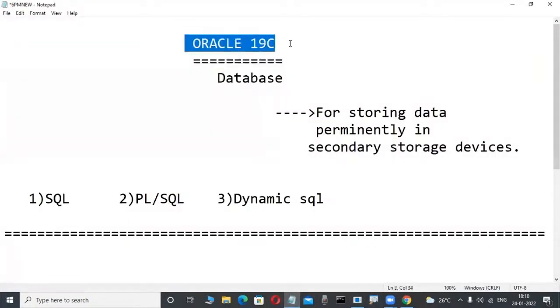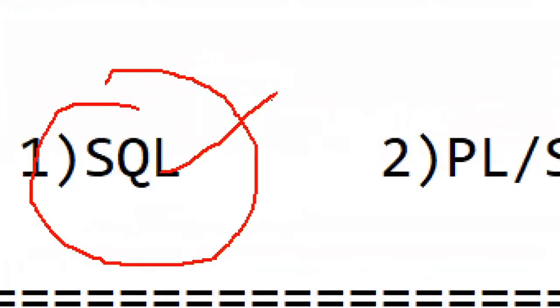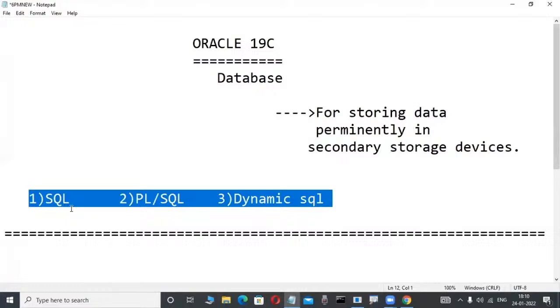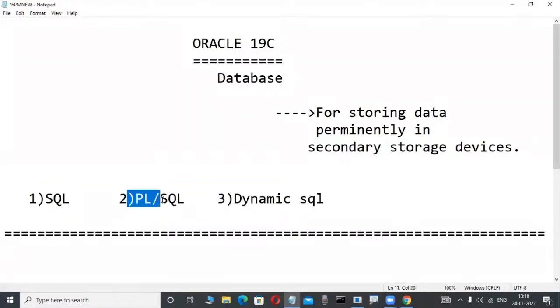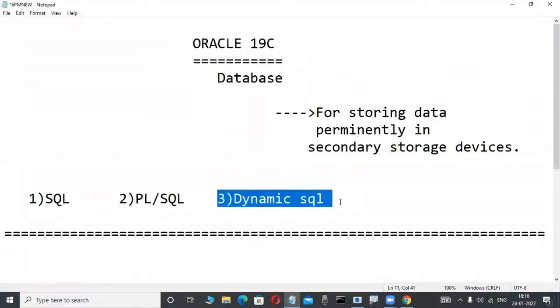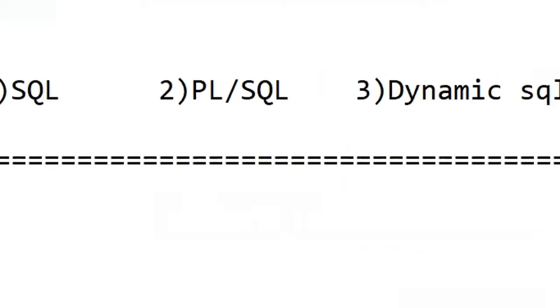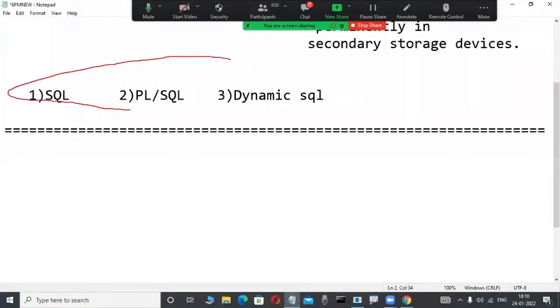For these relational data model products, one universal language is there. What is that? SQL, structured query language. But to operate the Oracle product, not only the SQL language, three languages are there. One is SQL, another is PLSQL, procedural language extension for SQL, and another is dynamic SQL. Anybody learning an Oracle course worldwide, not from me only, anywhere, in that course they are told about these three languages. What is the SQL language? What is the PLSQL language? What is dynamic SQL? Big concepts.